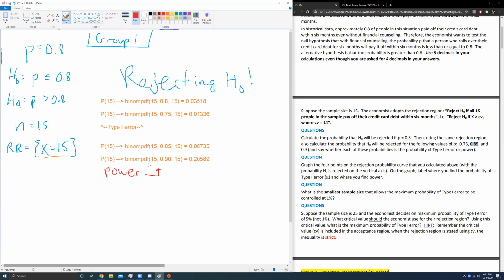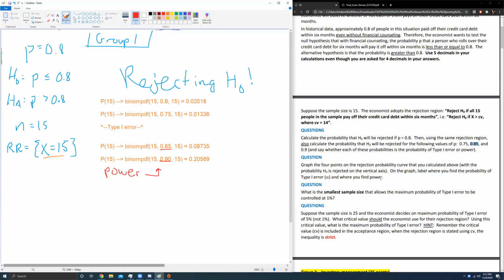Why are these power? Well, this is, again, rejecting the null hypothesis, but that's good. We're rejecting the null hypothesis when the null hypothesis is false. After all, the null hypothesis says P is less than or equal to 0.8, but here P is 0.85 or 0.90. The null hypothesis is false, so we should be rejecting. So when you reject the null hypothesis when it is indeed false, that's considered power.